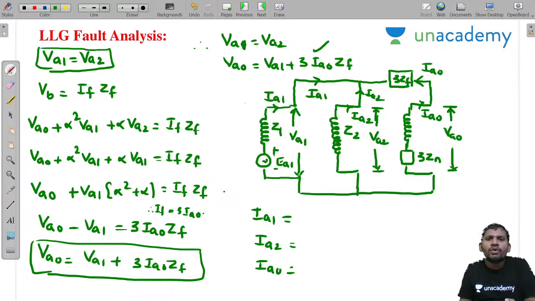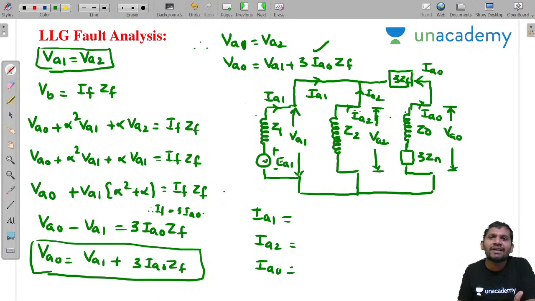How to analyze this network? IA1 equals EA1 divided by Z1 plus Z2 in parallel with Z0 plus 3Zn plus 3ZF. These two networks are in parallel, and this comes in series.